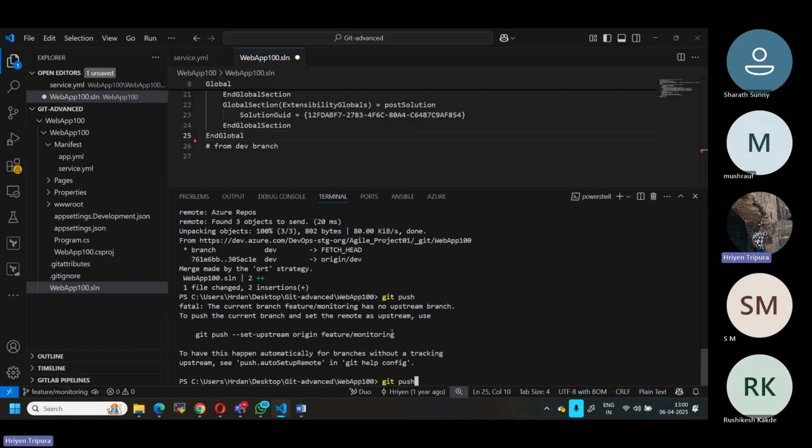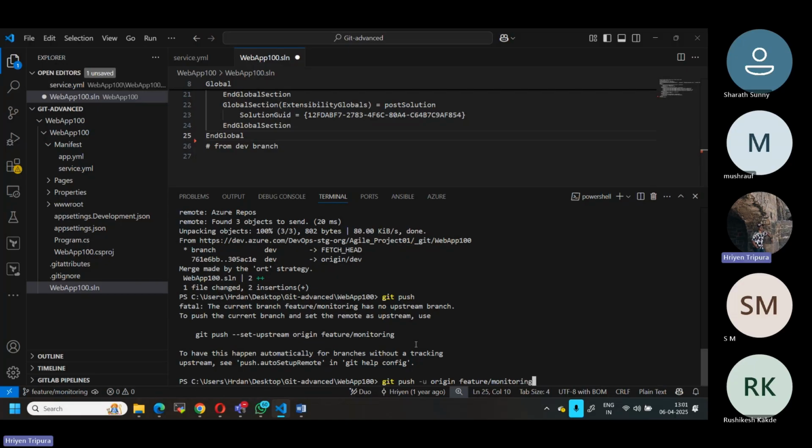So while pushing it, I can use dash u and origin, and then the name of the branch. I can copy paste it or I can type it. If you know the branch name, you can type it or just copy paste it, anything is okay. I typed it because I know the branch name. Monitoring.